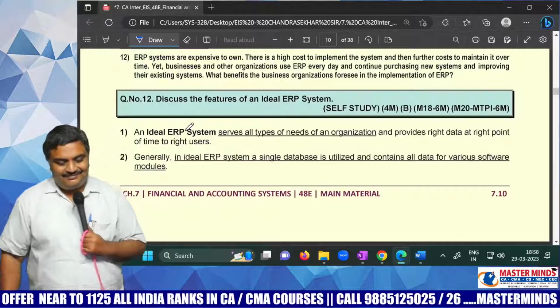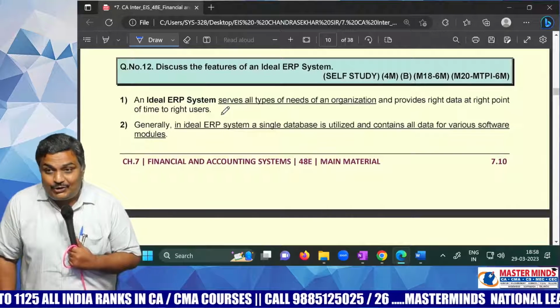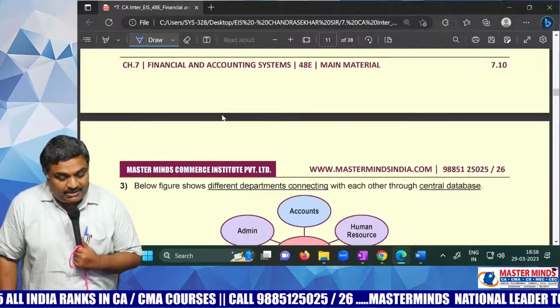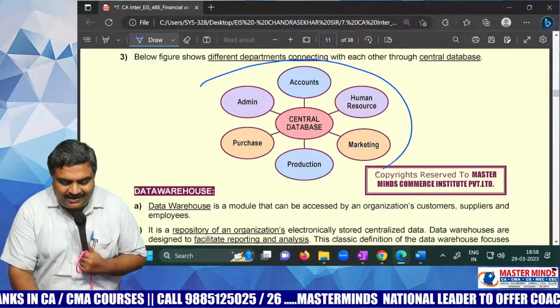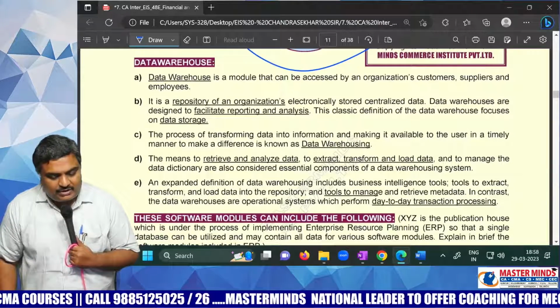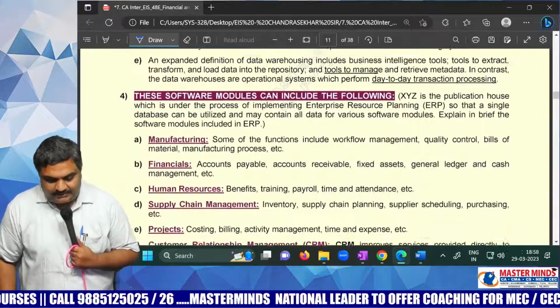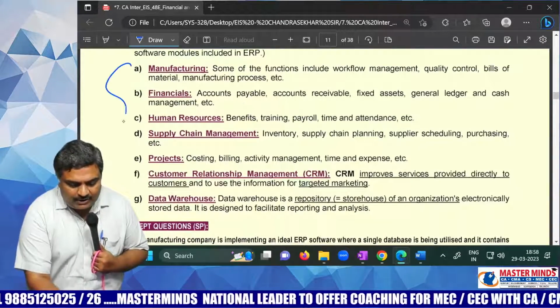Discuss the features of an ideal ERP system. Sir, if I want to use a very good ERP system, how should it be? It should have all these things. It should have admin, purchase, production, marketing, human resource. All these things should be there. See, an ideal ERP means all these things should be there.